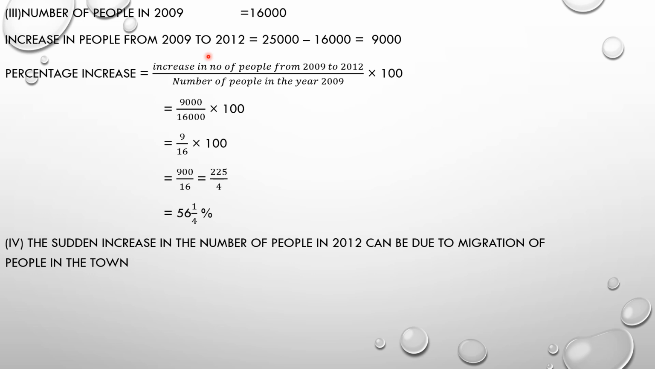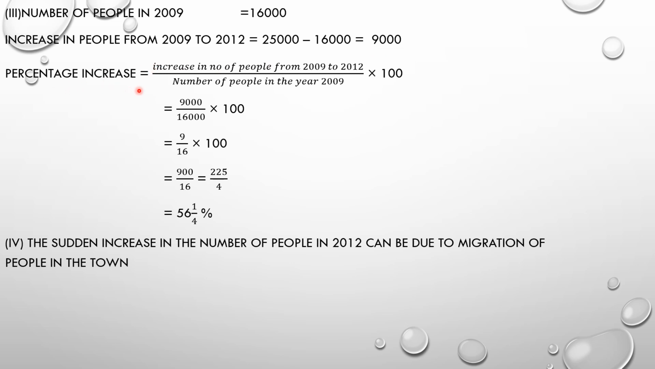In the third part it is asked to find the percentage increase in the number of people in the town from 2009 to 2012. First of all we will see how many people were there in 2009. There were 16,000 people in 2009, and from 2009 onward to 2012 there was an increase in the number of people from 16,000 to 25,000. So subtract 16,000 out of 25,000. 25,000 minus 16,000 is equal to 9,000.